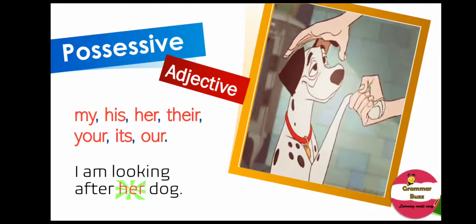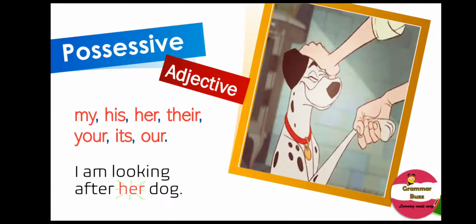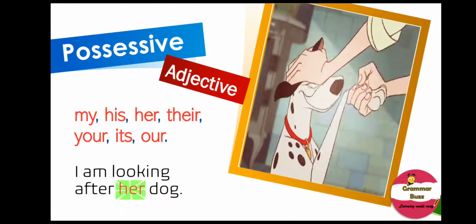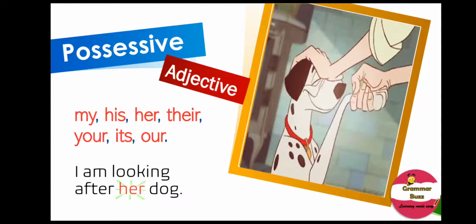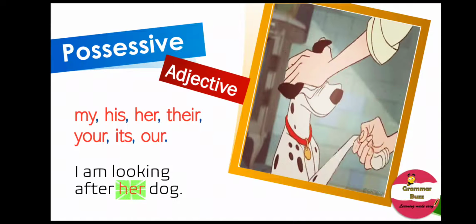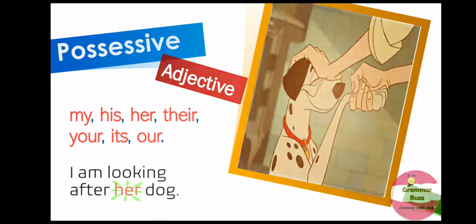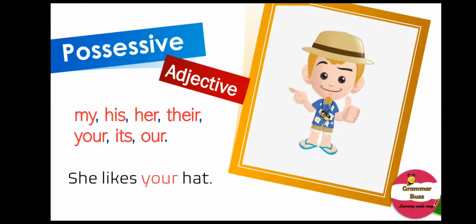Take a look at the sentence. I am looking after her dog. Here, the adjective her shows possession. The dog belongs to her. Take a look at the next example. She likes your hat. In this sentence too, your is a possessive adjective. It shows to whom the hat belongs.